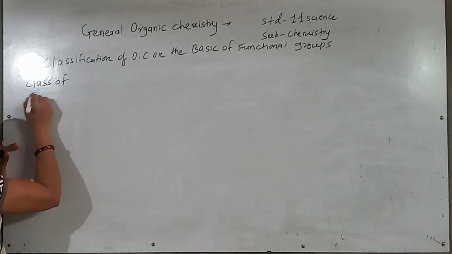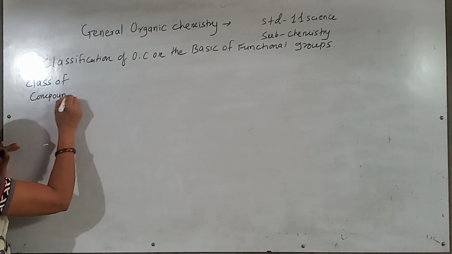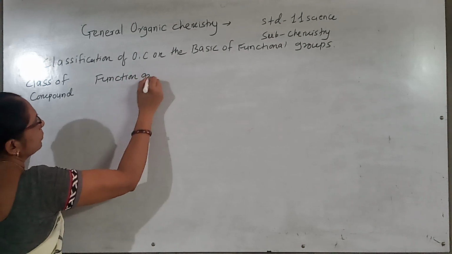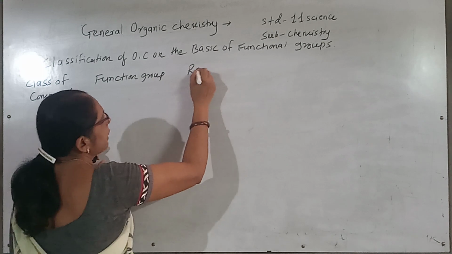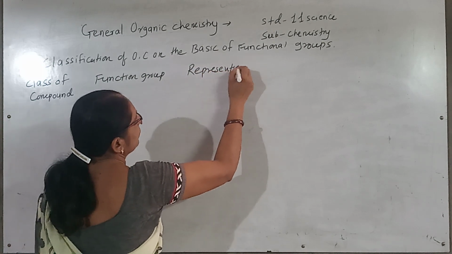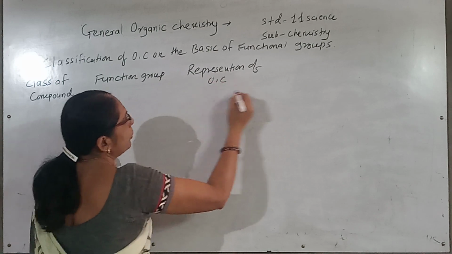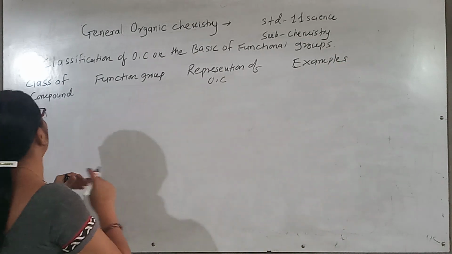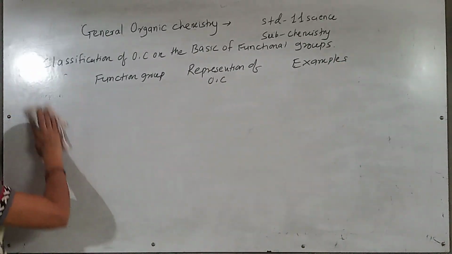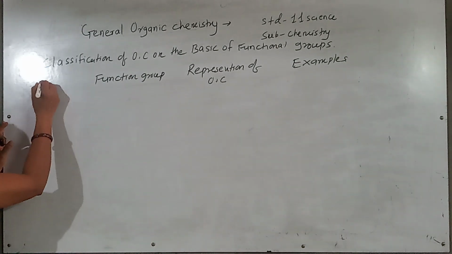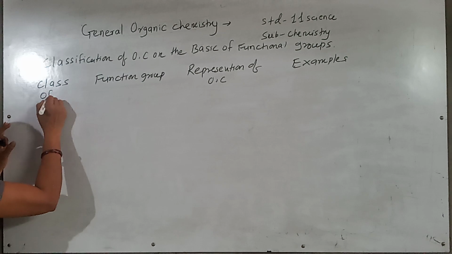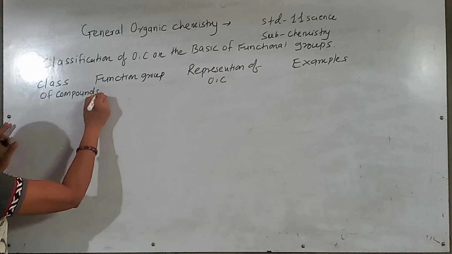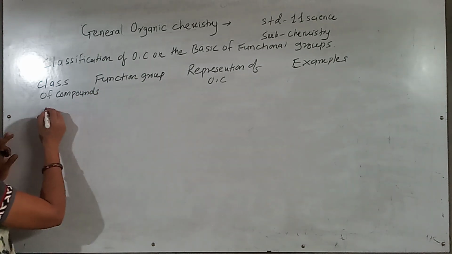So first we consider the class of compound, then the functional group, then the representation of the organic compound, and then we consider examples. So let us consider the class of compound, first halide.